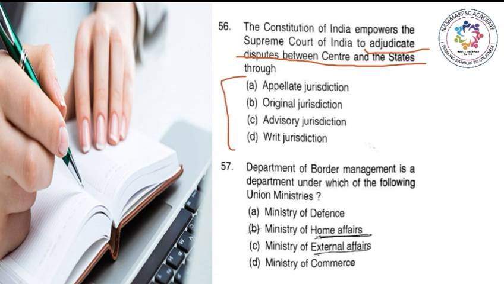ಅಲ್ಲಿ ಕೇಳಲಾಗಿದೆ. So even if you don't know the jurisdictional power of Supreme Court, how to answer such questions? By guessing and elimination. So you can see there is a usage of word dispute. So in case of dispute between two powerful entities in India, there is no scope for an advice. So here you can merely eliminate option C, that is advisory jurisdiction.